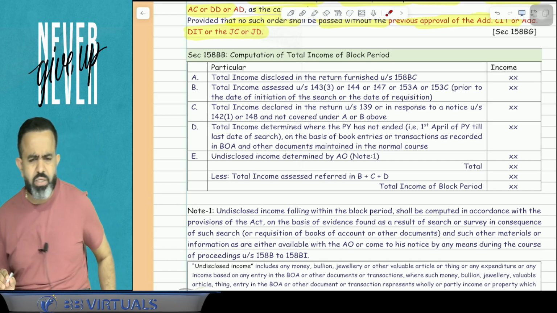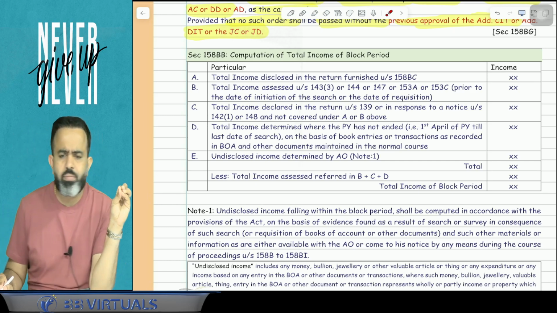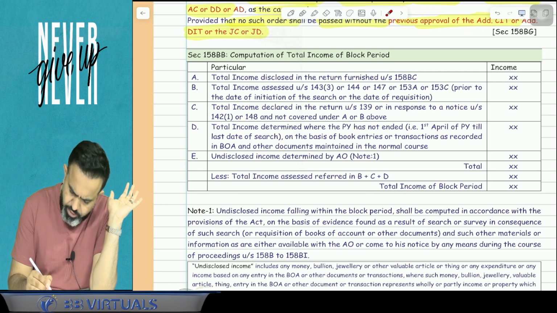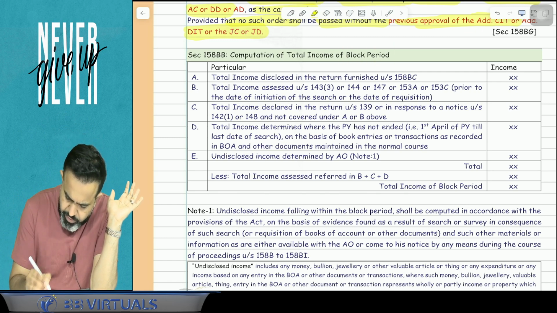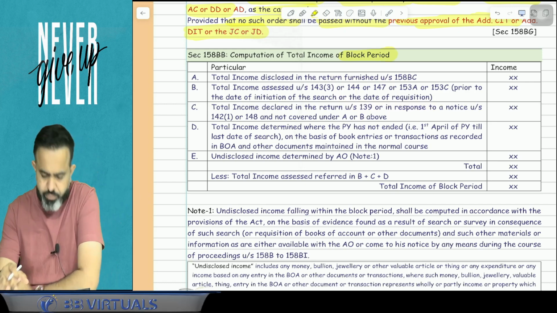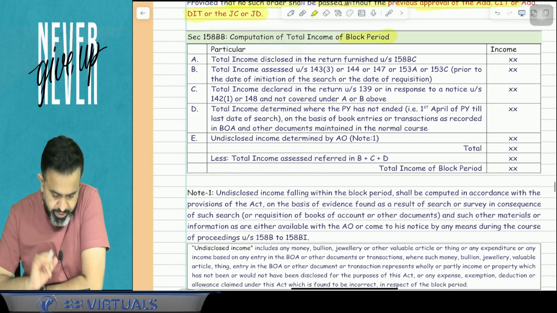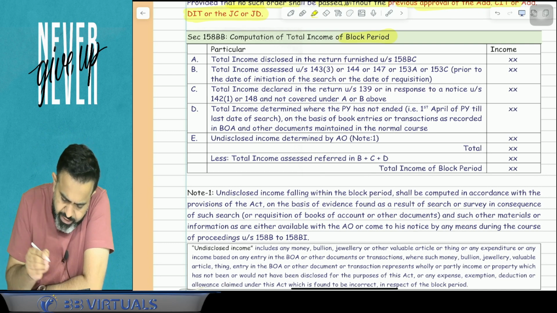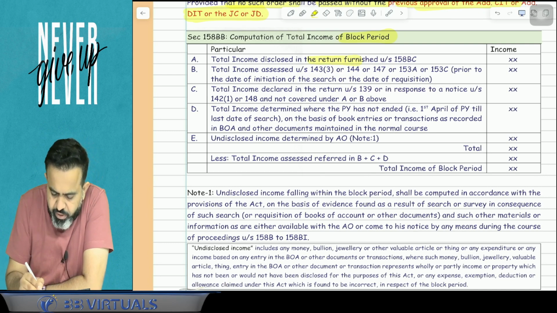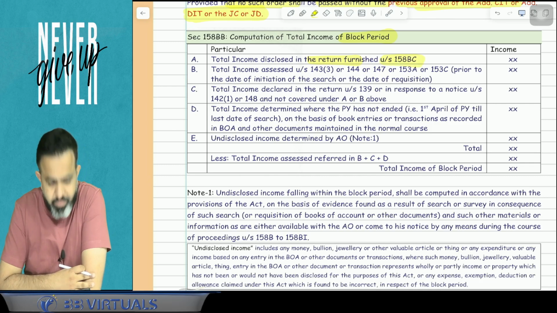158BB is related to how they will compute the total income of the block period. So here, how will they calculate the total income of the block period. They are saying for the block period, the total income disclosed in the return furnished under section 158BC.